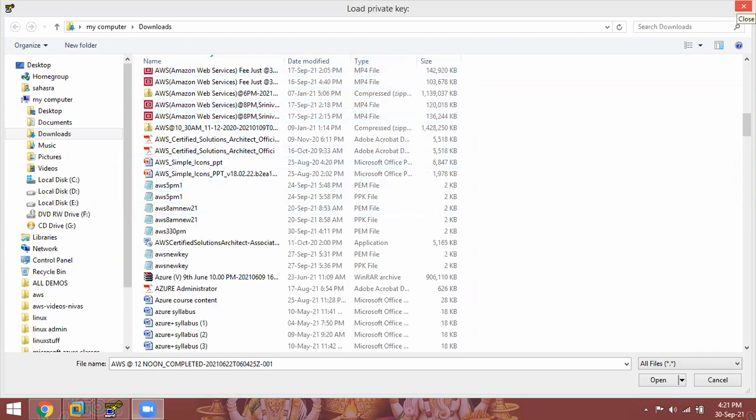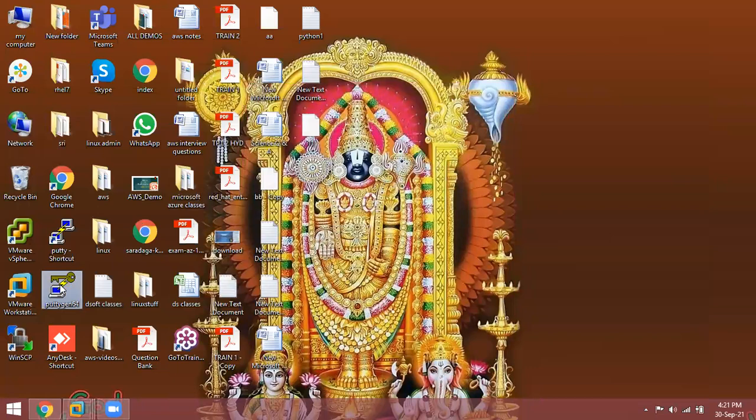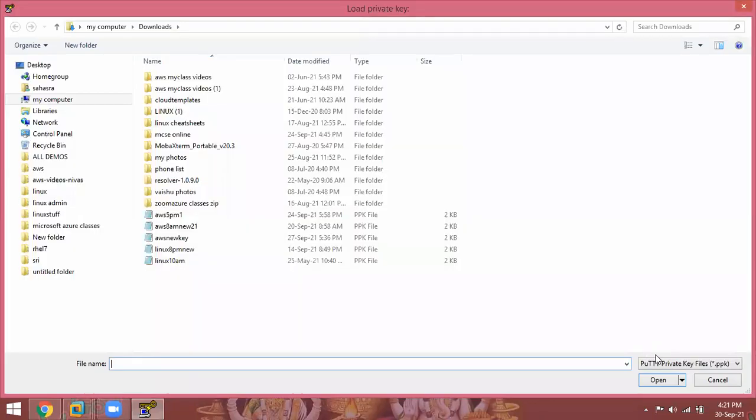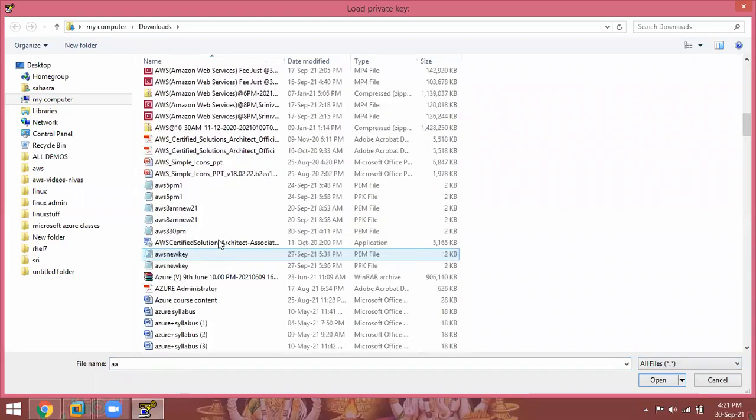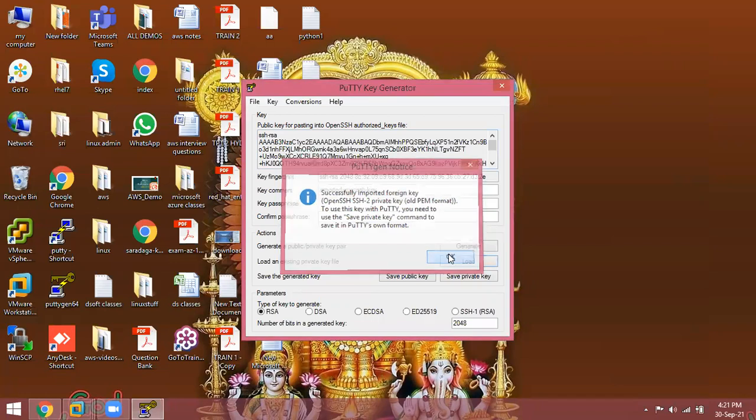So again, I am showing you. Open PuTTYgen. Click on Load. Select All Files. Here is AWS 330 PM, PEM format. See, the PEM format file. Double-click on this file. This message will come: "Successfully imported foreign key, OpenSSH private key, old PEM format to PuTTY format." It is converted.